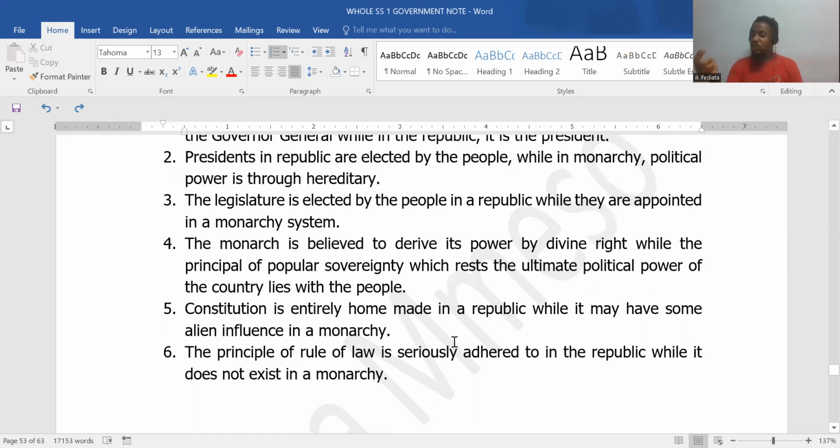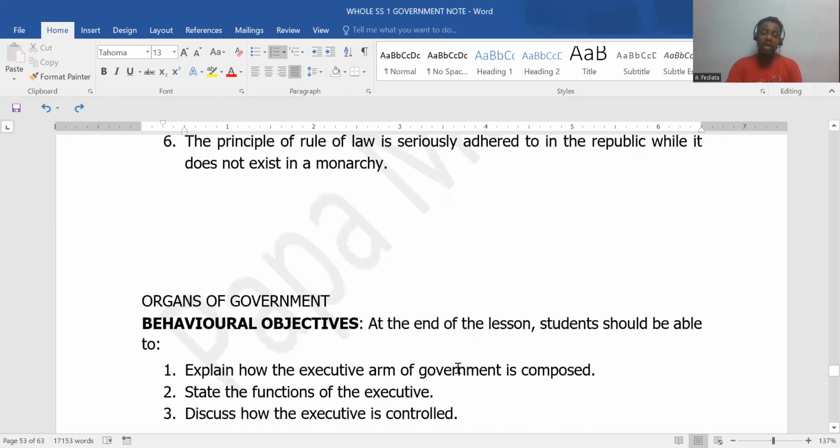So it's not even homemade. It is at the behest or at the request of a king. Now, the principle of rule of law is seriously adhered to in a republic. That means the supremacy of the law over every other person in the land is adhered to in a republic, while in a monarchy system, it does not exist. The reason is simple, because the king is above the law, basically, right?